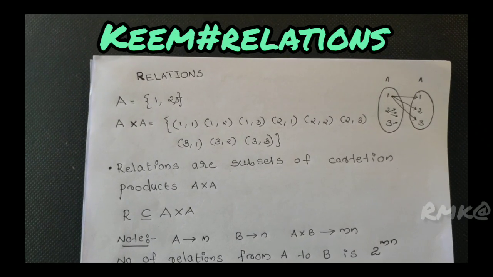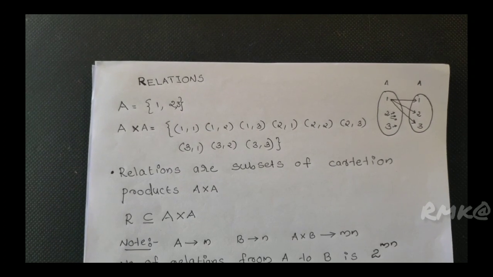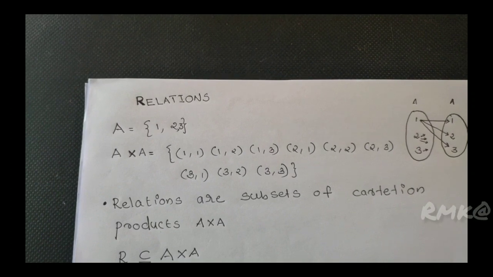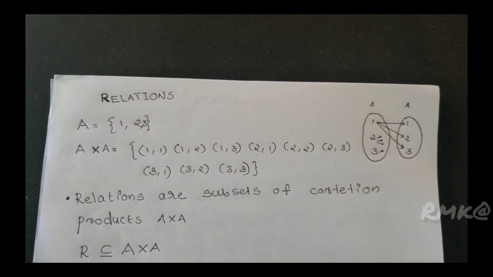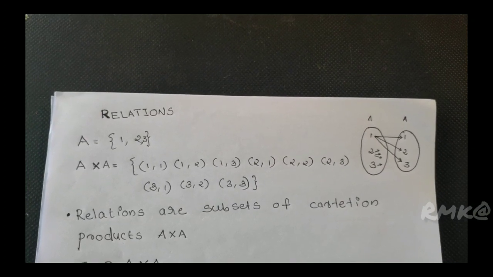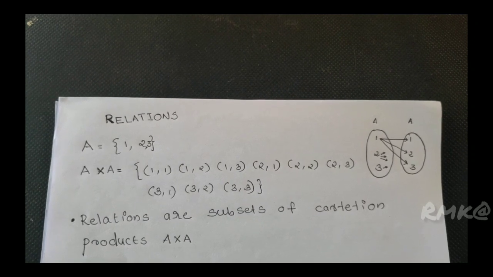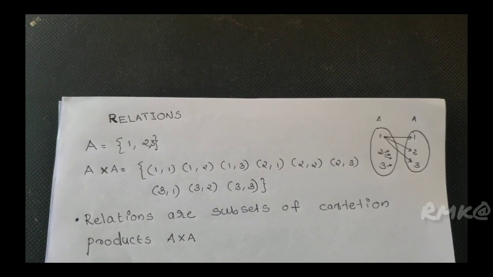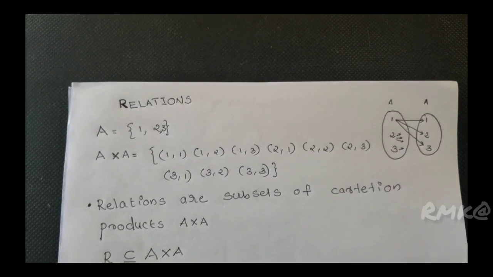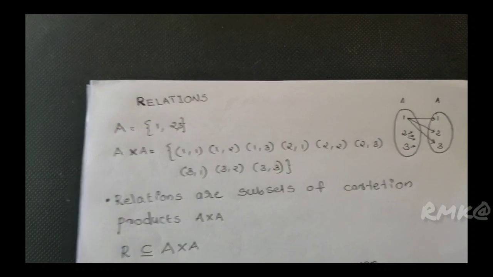Today's topic is relations. Let A be the set {1, 2, 3}, a finite set. We defined A cross A from A to A, from this arrow diagram: (1,1), (1,2), (1,3), again (2,1), (2,2), (2,3), (3,1), (3,2), (3,3). A contains 3 members, so A cross A contains 3 into 3, 9 members.